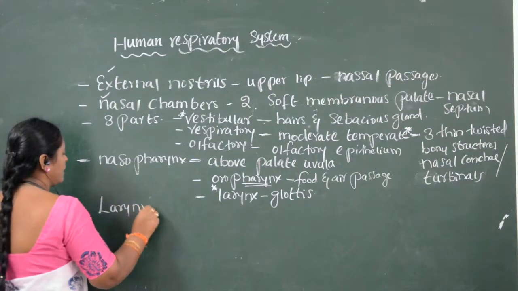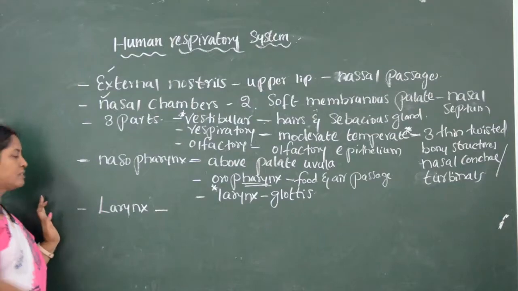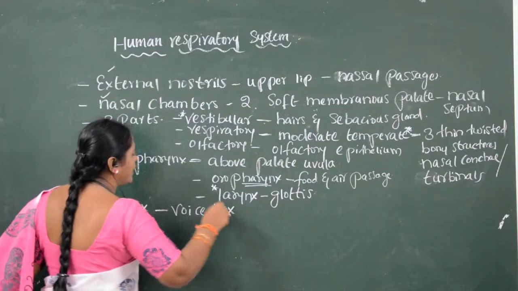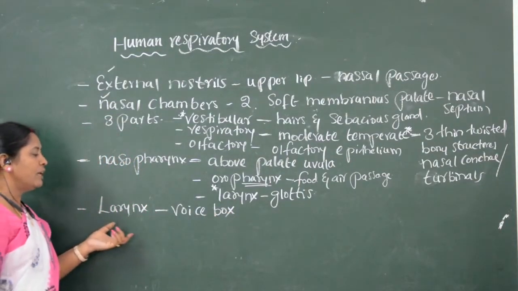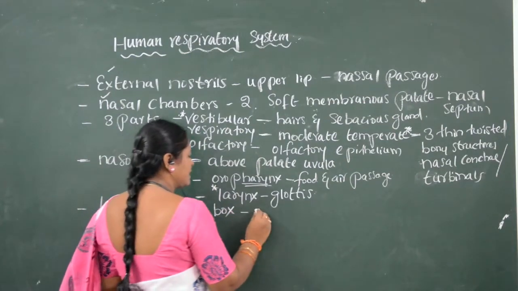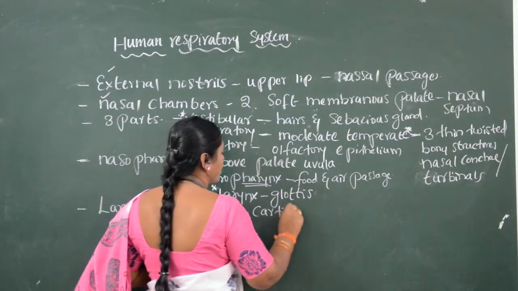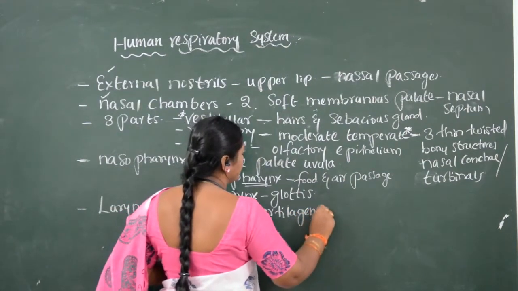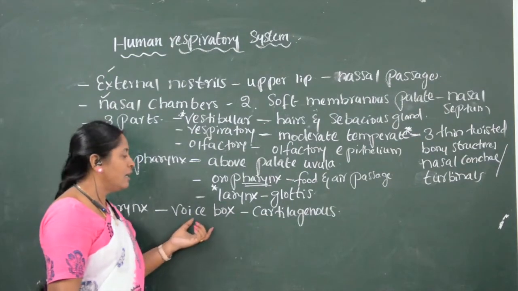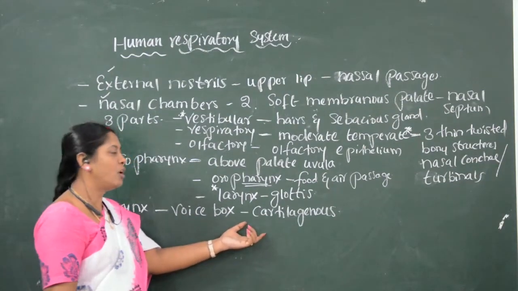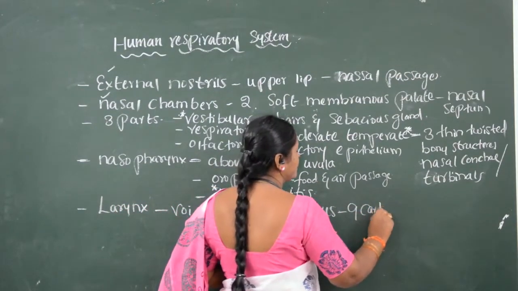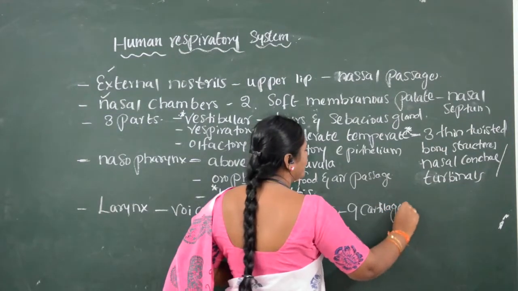The next part is called the larynx. The larynx is known as the voice box. The larynx is a cartilaginous box made up of 9 cartilages.